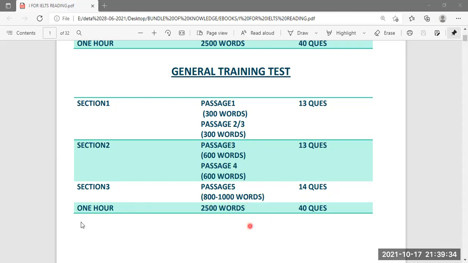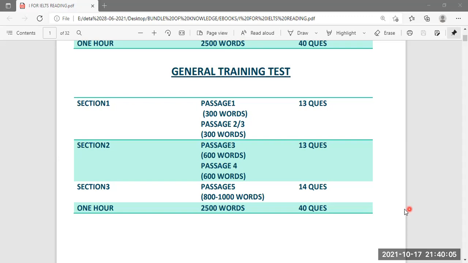So as I told you earlier, the time is similar, 1 hour. You have to look at approximately 2500 words and 40 questions, and you have to get the answer of 40 questions. Plus, you have to transfer your answers to the answer sheet within this 1 hour time frame. So that is why learning strategies is very important, so that you can cut short this time and you can give your best in 1 hour only.